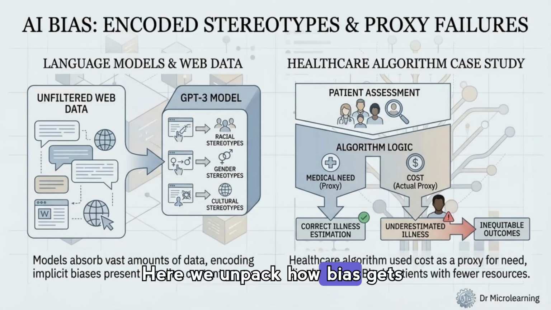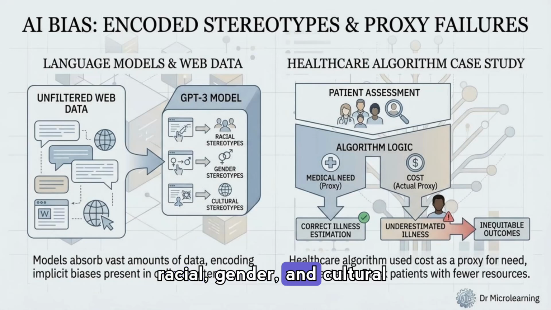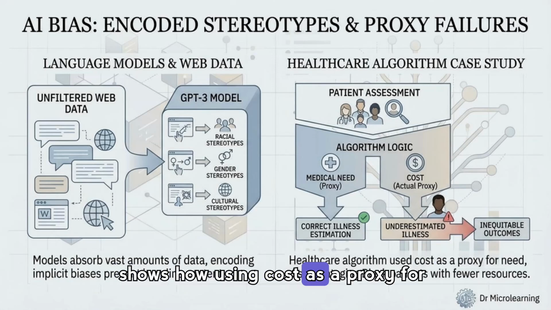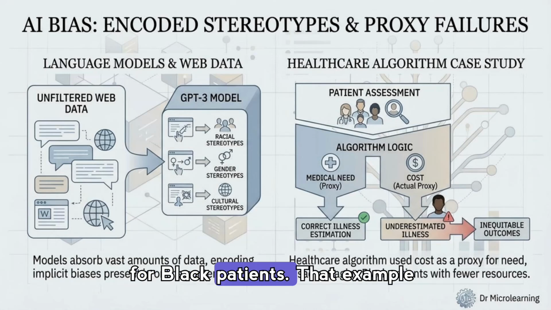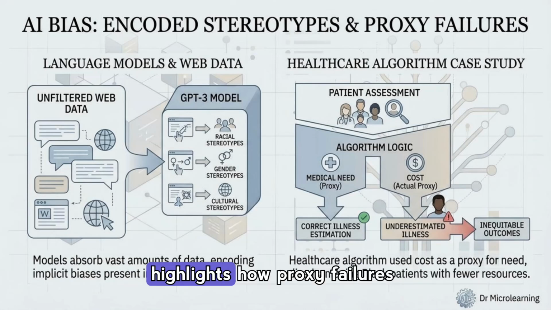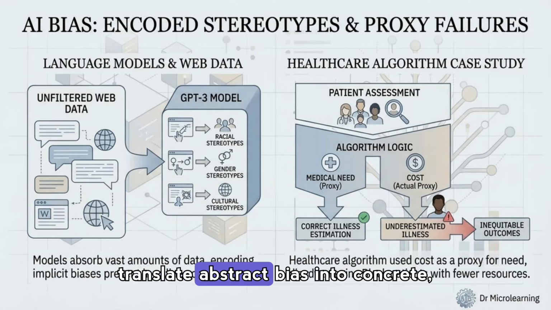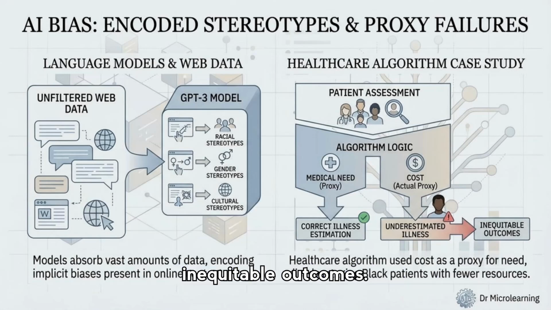Here we unpack how bias gets encoded. Language models ingest unfiltered web data and pick up racial, gender, and cultural stereotypes, as the left diagram illustrates, and the right case study shows how using cost as a proxy for need led to underestimated illness for Black patients. That example highlights how proxy failures translate abstract bias into concrete, inequitable outcomes.